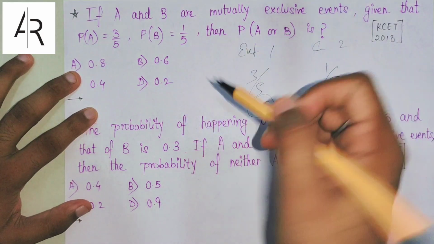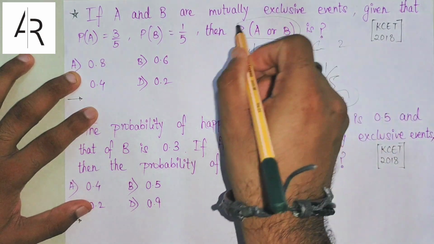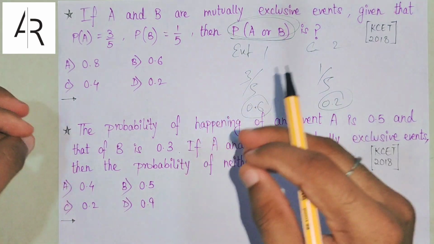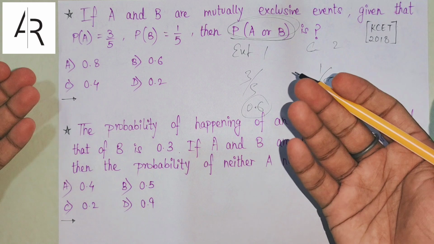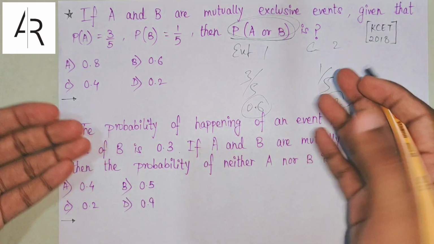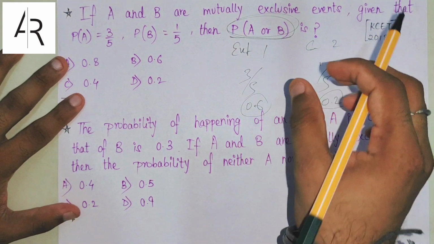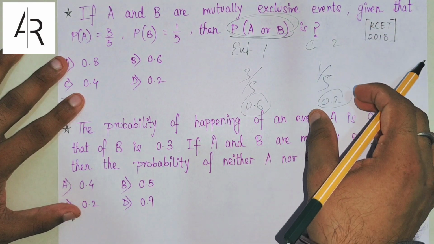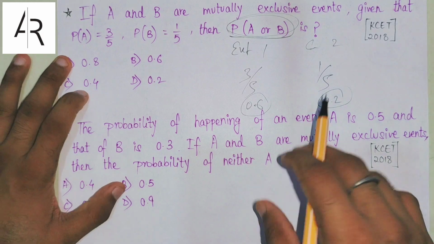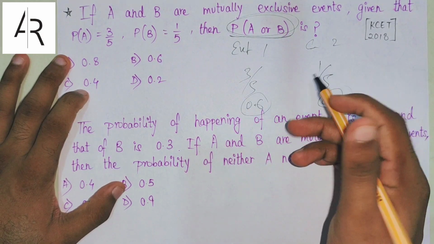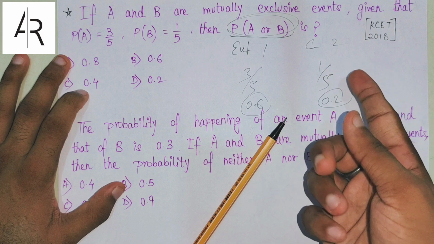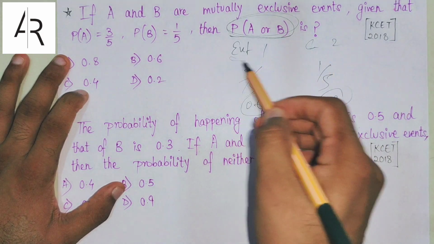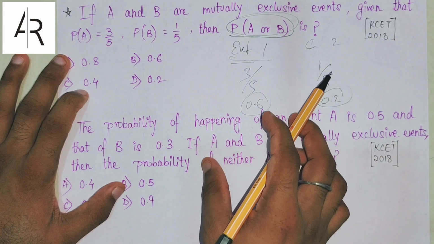Now we have been asked to find the probability of A or B. What is A or B? A or B means either A happens or B happens or both happen, right? So if the probability of A is itself 0.6 and the probability of event B is 0.2, can I not say by my feel that the probability of either A or B will be at least greater than 0.6, because the probability of event A is itself 0.6.